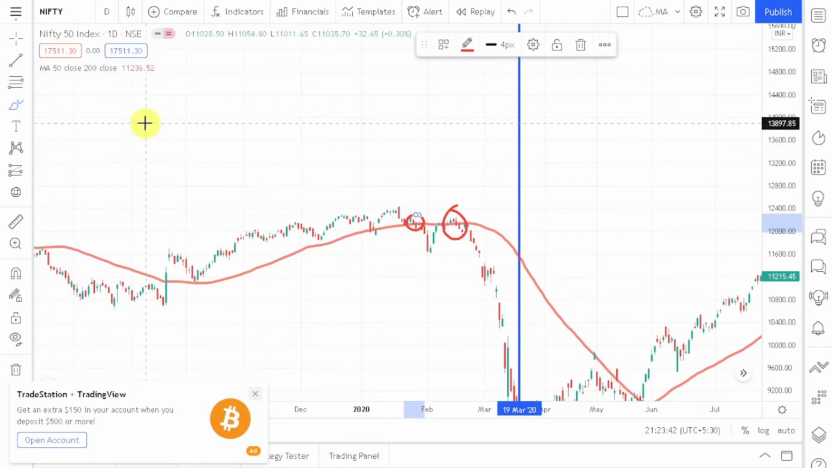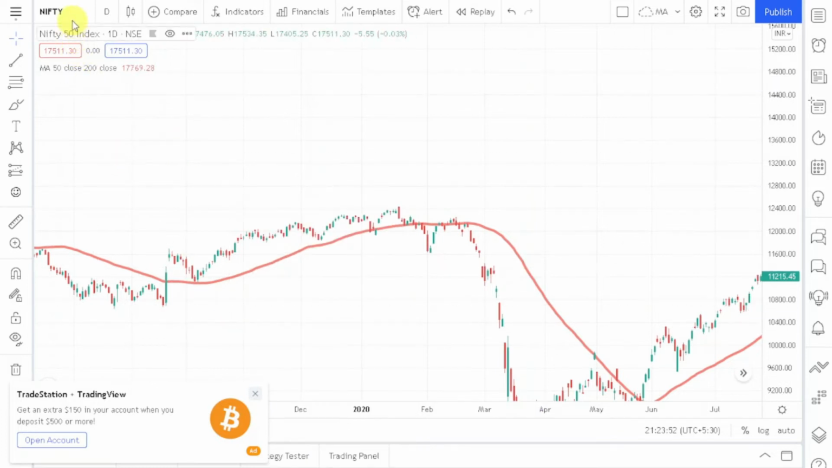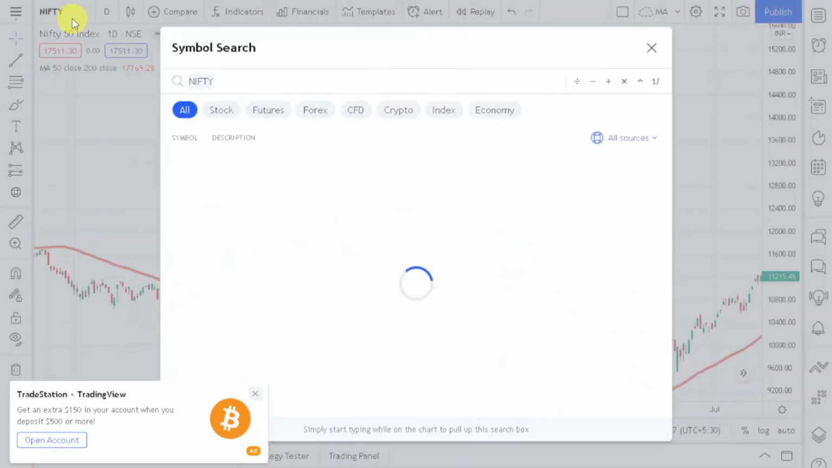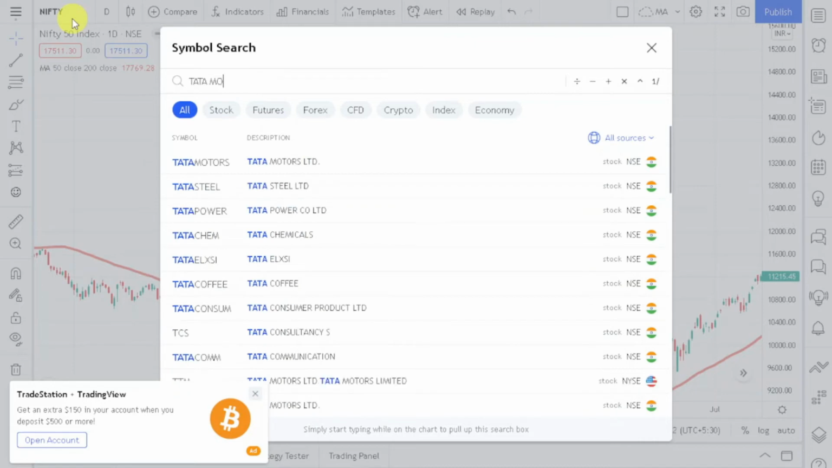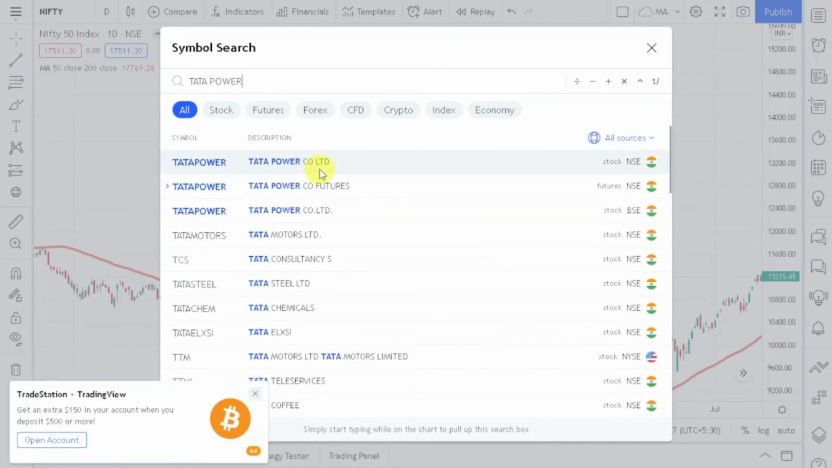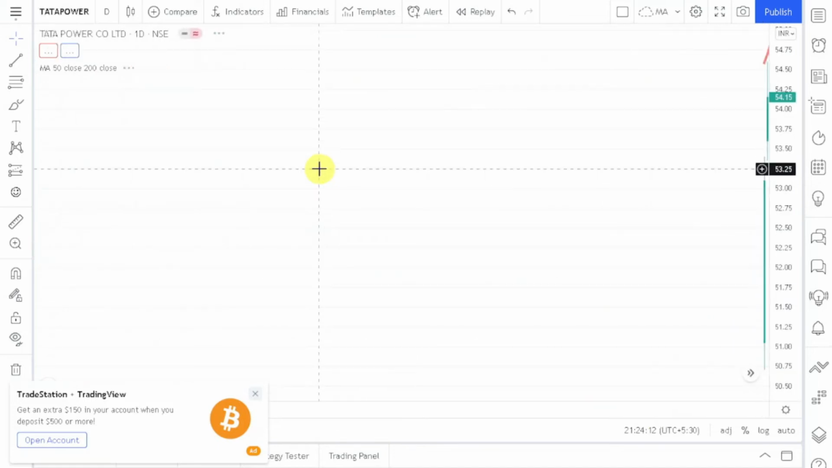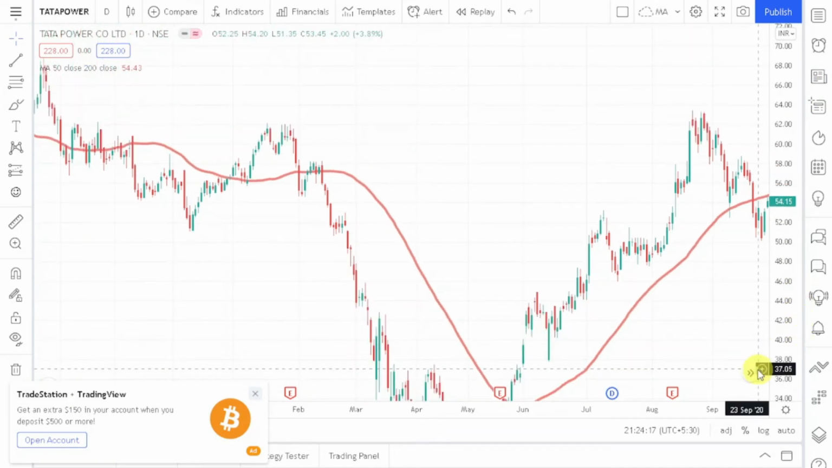The second point was that we can determine price extremes. So let's talk about that point as well. But before that, let me remove all the drawings. To understand how moving averages can help you determine price extremes, let me go to some stocks which I think can better help you understand this concept. So we will go to Tata Power, because in Tata Power I have seen how the moving average has helped us determine price extremes.